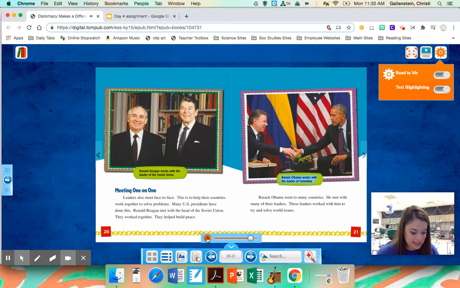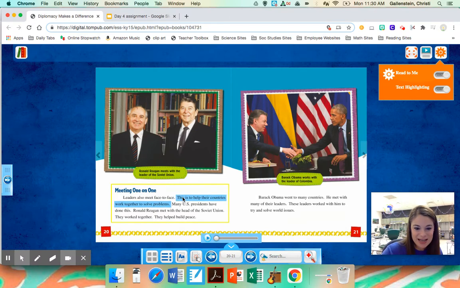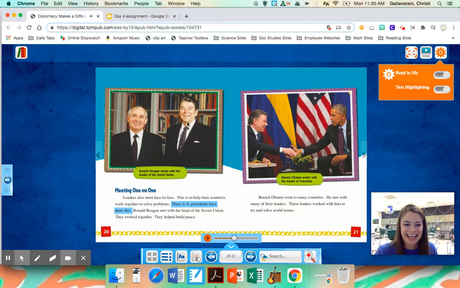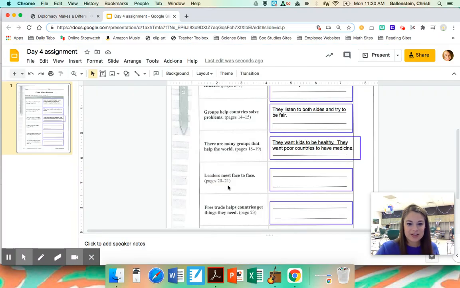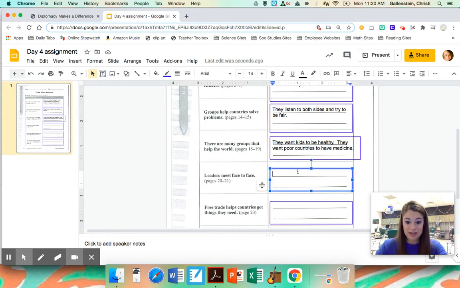So can you find the reason why leaders meet face to face? Why is it important for them to meet with one another? It tells us right here. This is to help their countries work together to solve problems. So let's type that in our answer. So the main point is that leaders meet face to face, and some more details about that, or the reason why they do that, is because they want to work together to solve problems. Pause the video and click play when you're ready to finish it up.